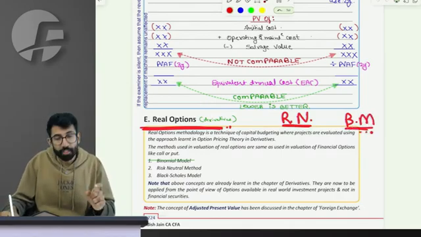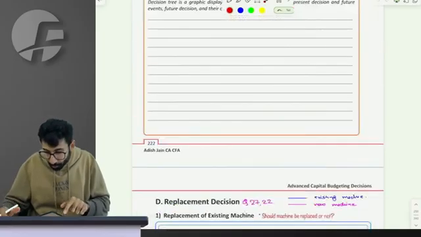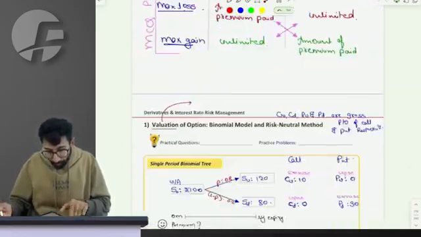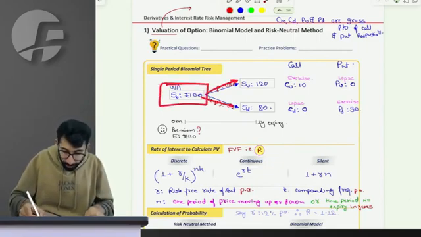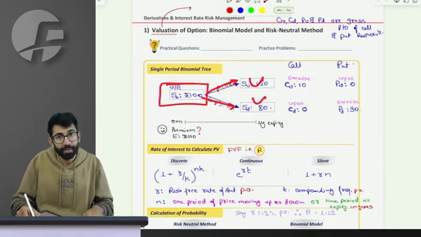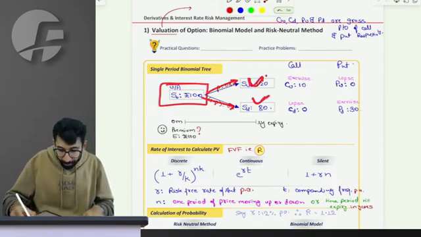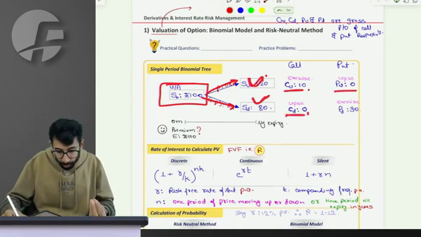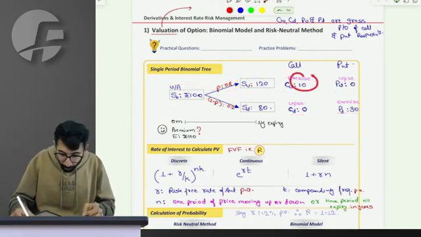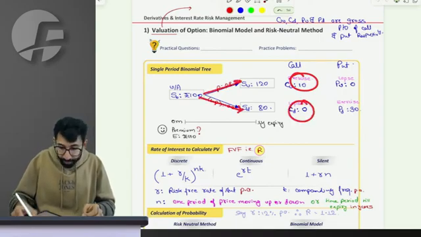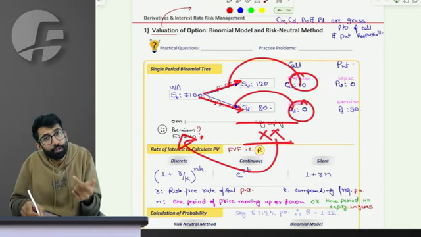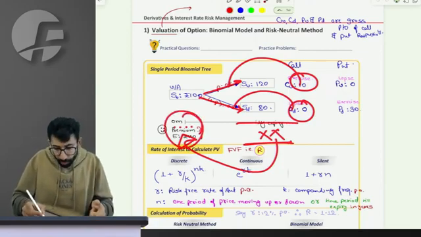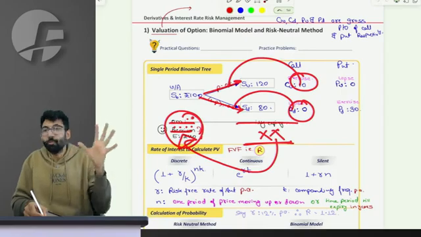So let's take this situation one by one. For a moment I'll have to take you to derivatives to recollect the thought process, which is really simple. For the underlying asset, there can be two possible prices. If the price becomes this or this, what will be the payoff from the call option or the put option? Depending upon the payoff and the probability of occurrence, I can calculate the benefit I will receive from the option. The present value of those expected benefits is the value of the option today at 0. This is the broad story, if you remember.